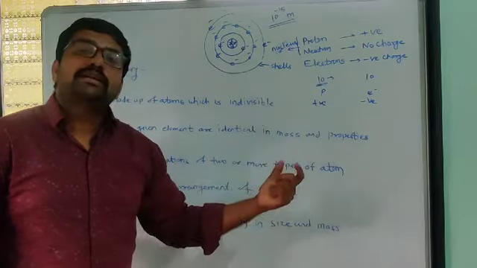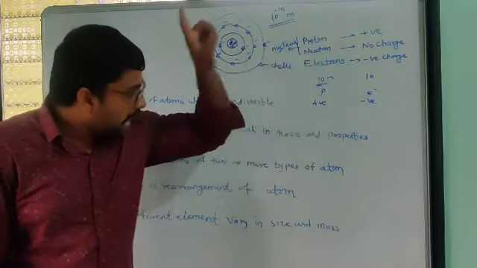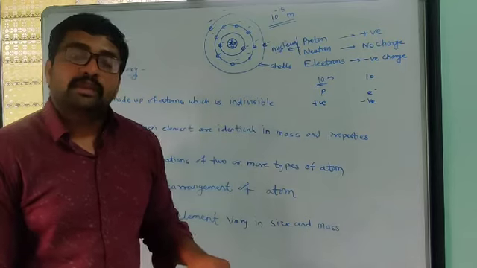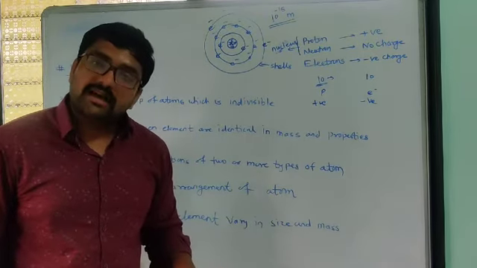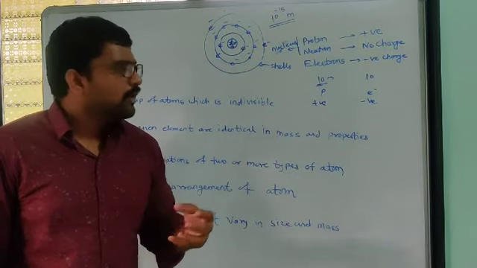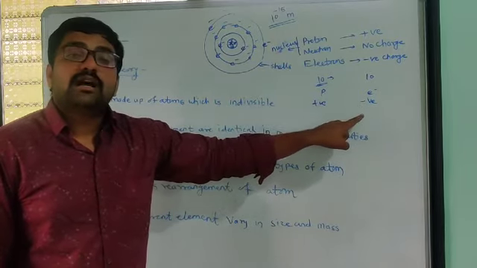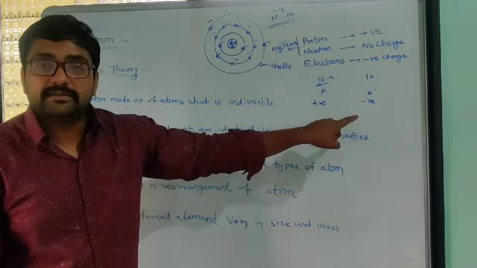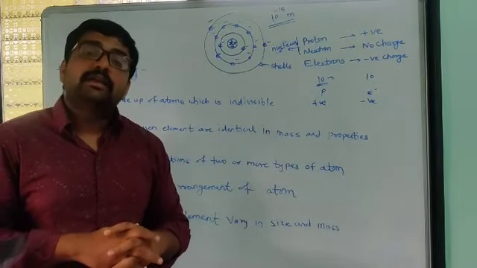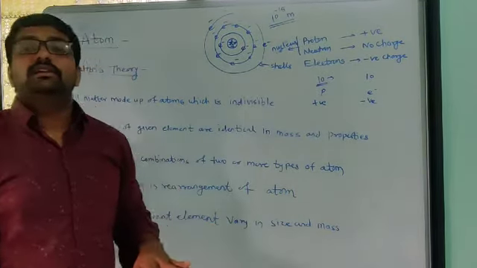Whatever positive charge the atom has, the same equal and opposite charge of electrons is also present. That is why elements or substances are generally electrically neutral: both charges balance each other.